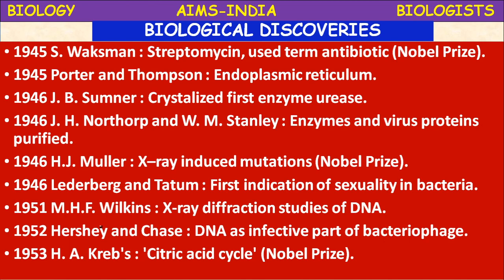In 1946, J.B. Sumner crystallized the first enzyme, urease. In 1946, J.H. Northrop and W.M. Stanley purified enzymes and virus proteins. Who are they? Northrop and Stanley.